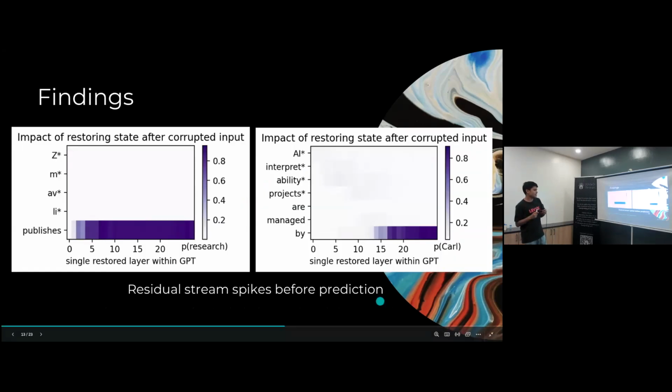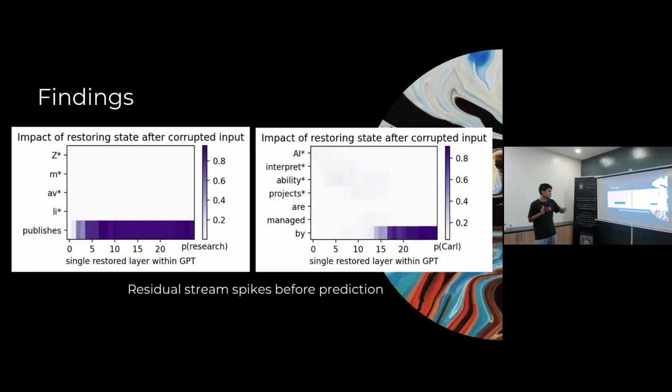My next finding is that the residual stream spikes before prediction. This is also not surprising, since if you think about it, it's the last state before the prediction. If I'm going to explain this graph, the darker, the higher the probability that the result will be research.